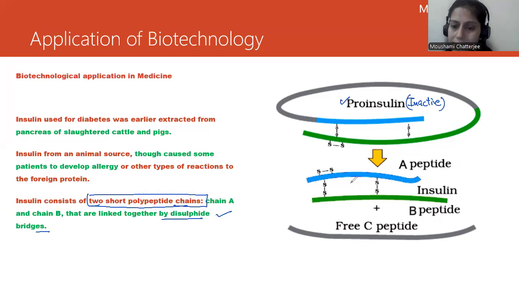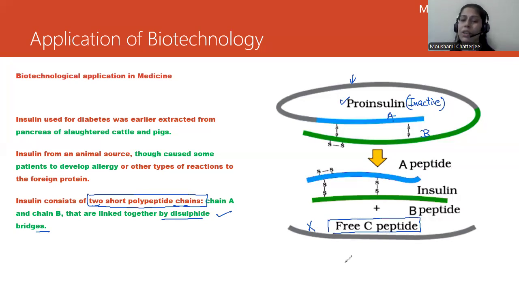It consists of chain A, chain B, and in between you will find chain C. This is how the arrangement is, and all these chains are attached by a disulfide bridge. Now, a mature insulin will be devoid of the C peptide.